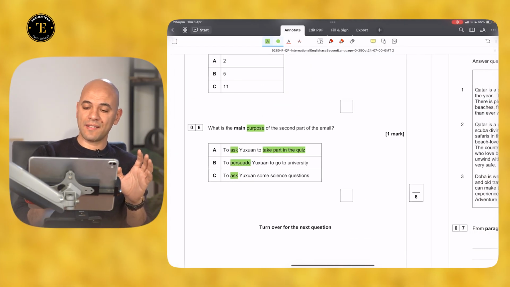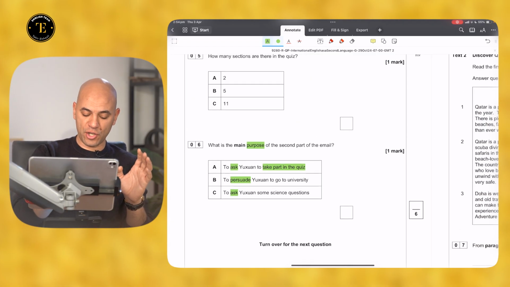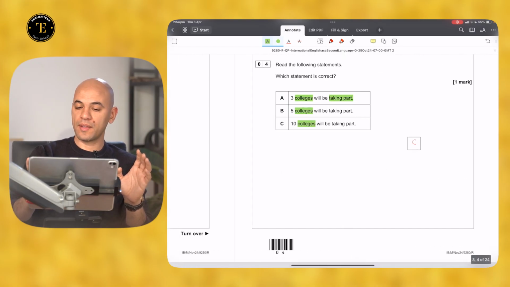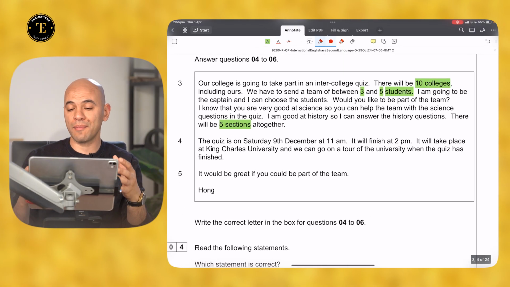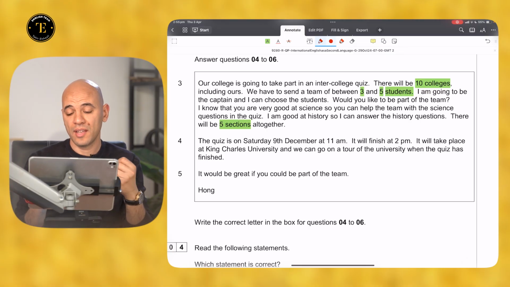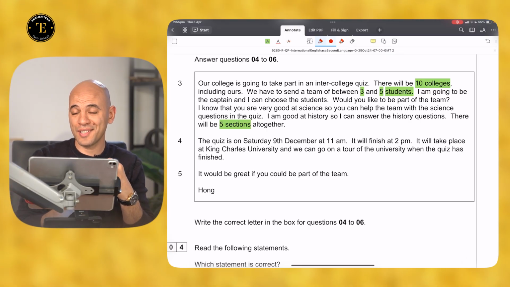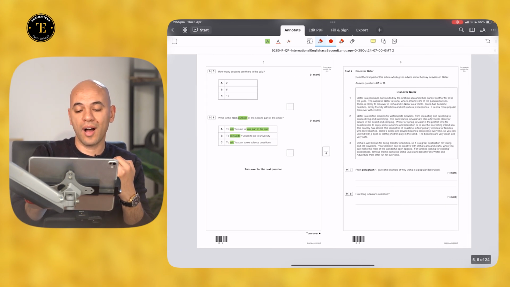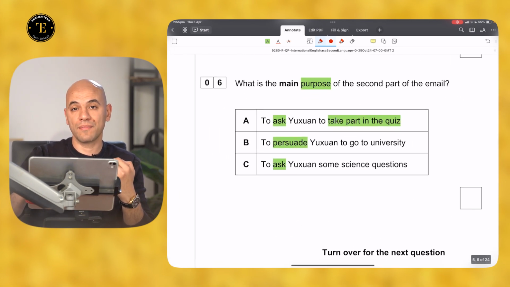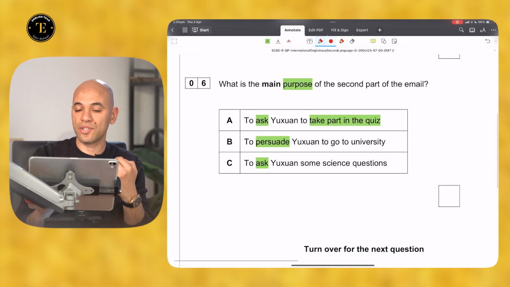This is easy when you can match the keywords with the passage. As you can see, he was primarily talking about the quiz. Of course, he's not going to convince his friend to go to university, nor is he going to ask his friend about some science questions. The answer is A.